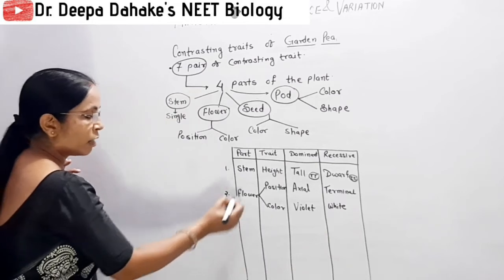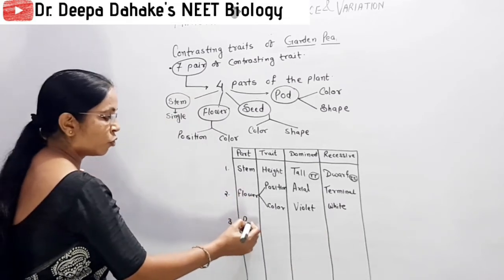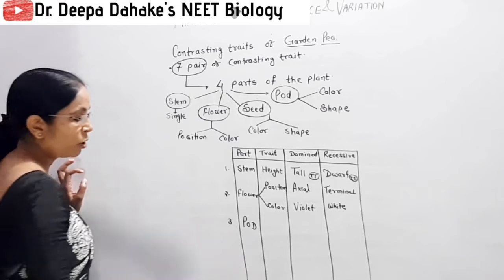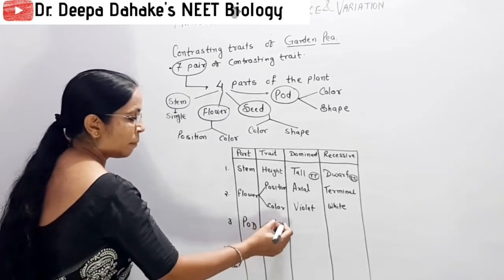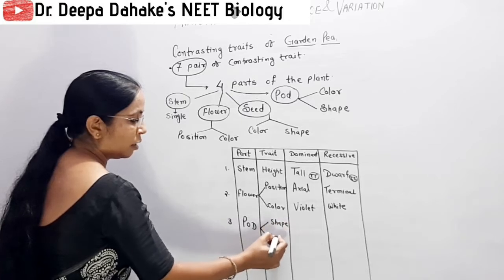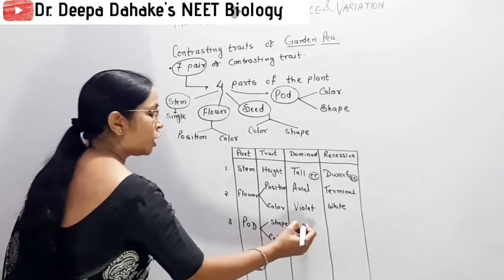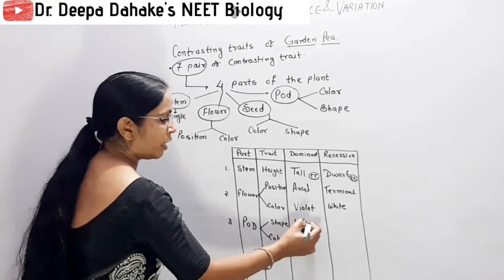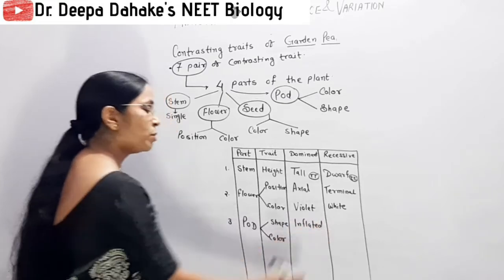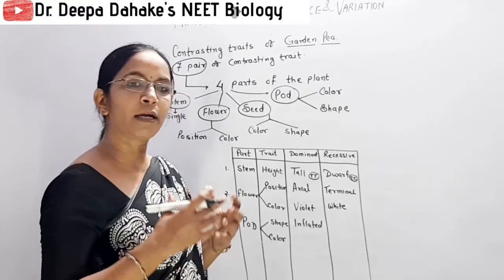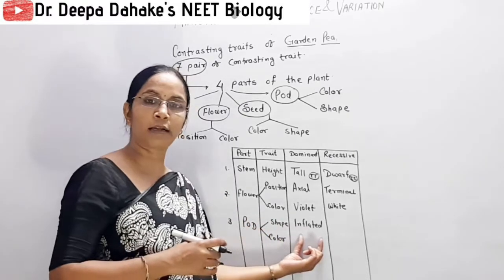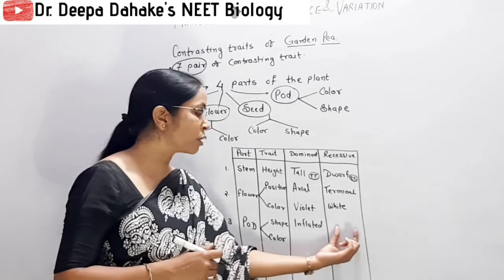Now the third part: flower will develop into fruit, fruit will become a pod. So for pod also two characters are there, the shape of the pod and color of the pod. Shape, you remember, inflated. Inflated means by observing the pod of the pea, you can't analyze how many seeds are there. That is called inflated pods.